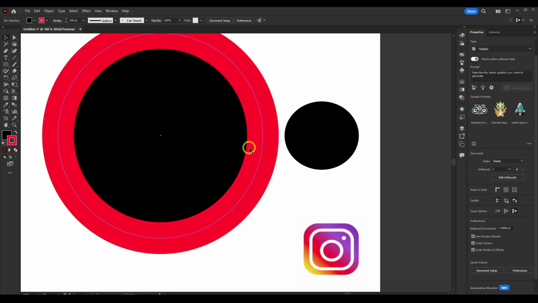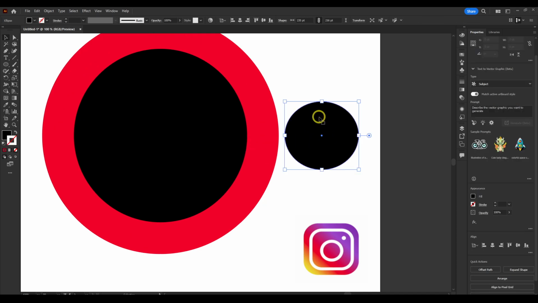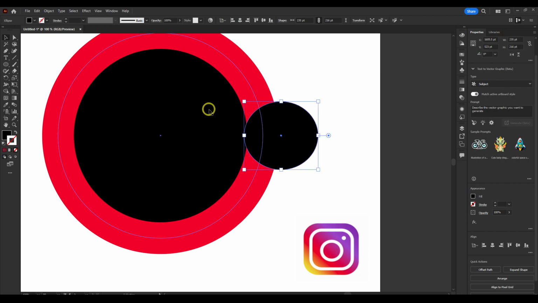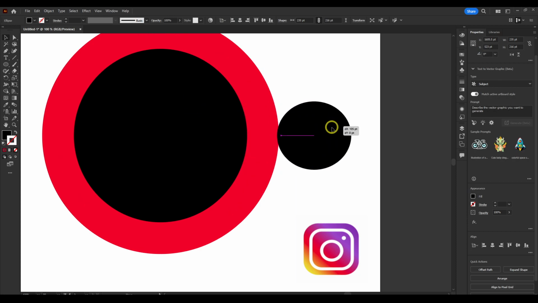Now, an important thing I have to mention is when you want to align this circle to the fill, but maybe also the stroke.